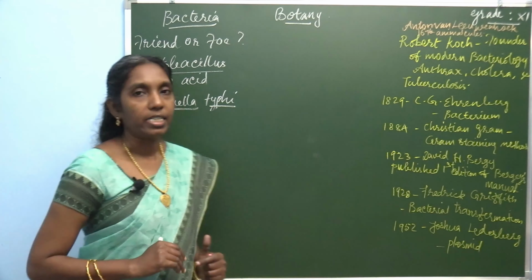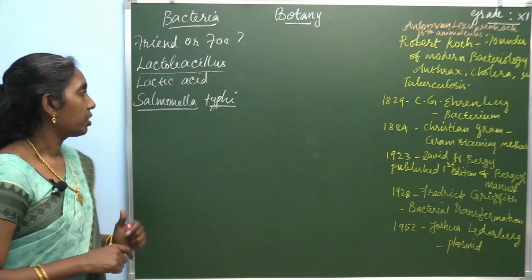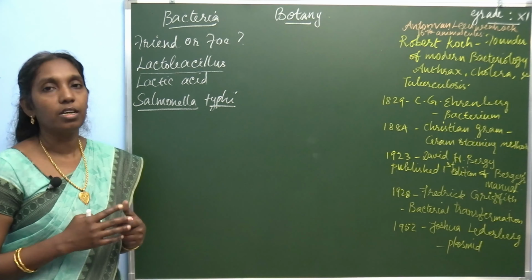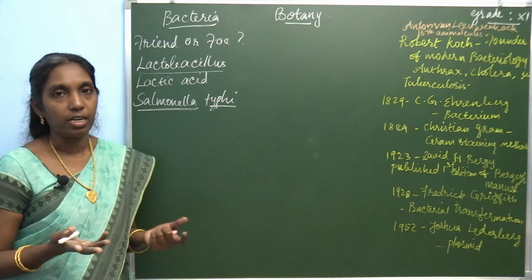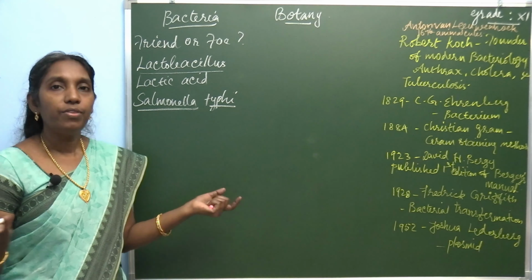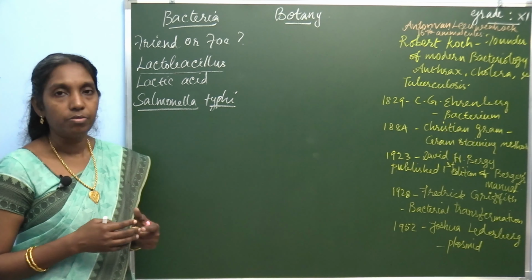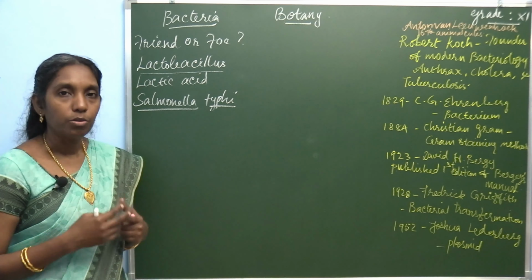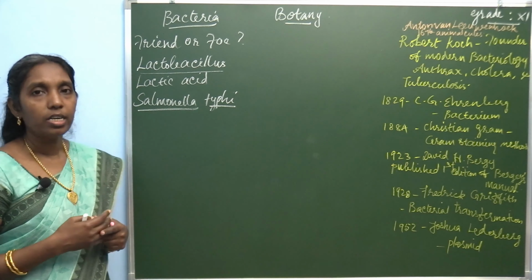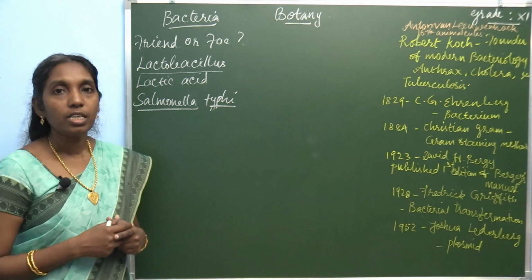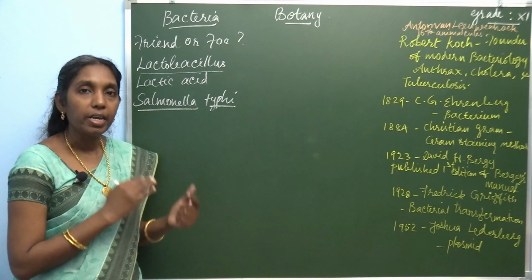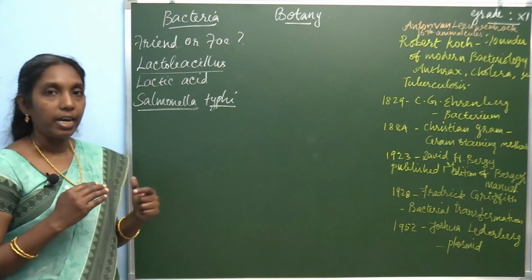So, what is bacteria and where does it live? Bacteria is omnipresent. It is present everywhere. We can see bacteria living in soil, water, air, everywhere. Bacteria is a unicellular microscopic organism, a disease causing agent, and it is not only causing diseases, it is beneficial to human activities also.